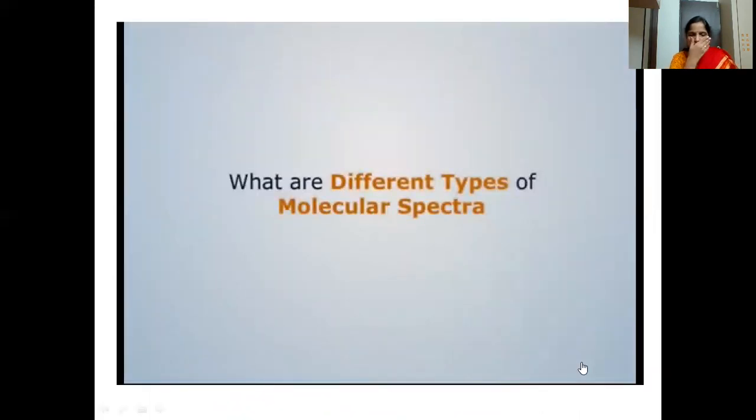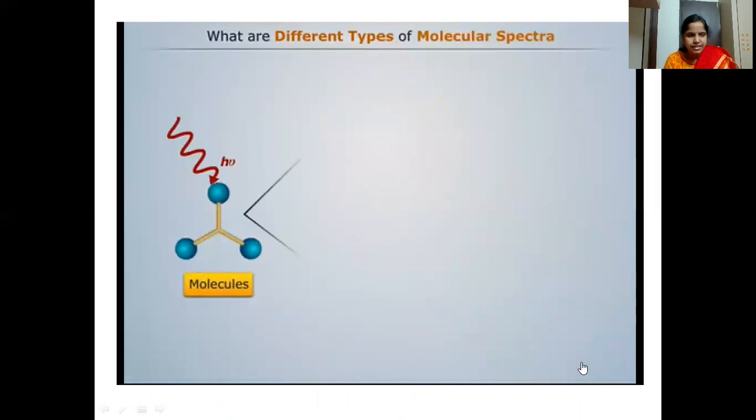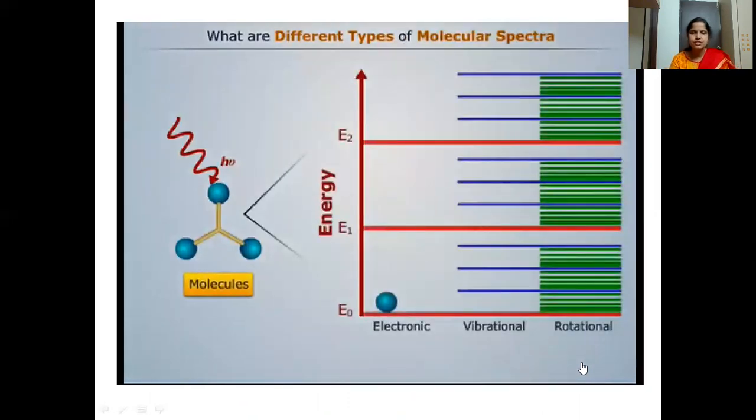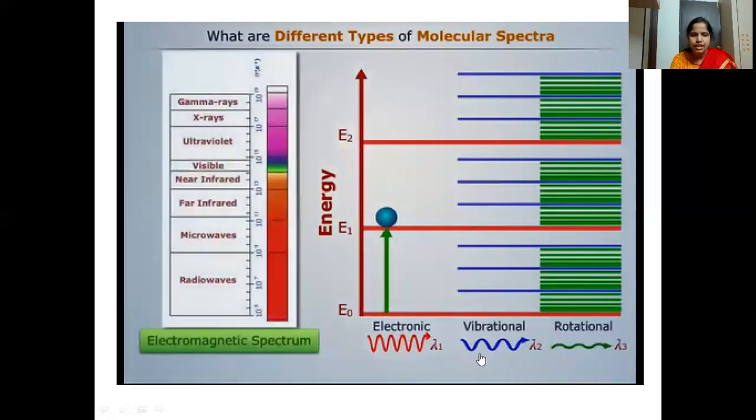So again, we can just have a look at the different types of molecular spectra. This is the molecule interacting with the light. We have different energy levels: as I said, electronic, vibrational, and rotational. The red one is electronic, the blue is vibrational, and that vibration still consists of rotational. A particular wavelength of light is necessary for the transition to take place.